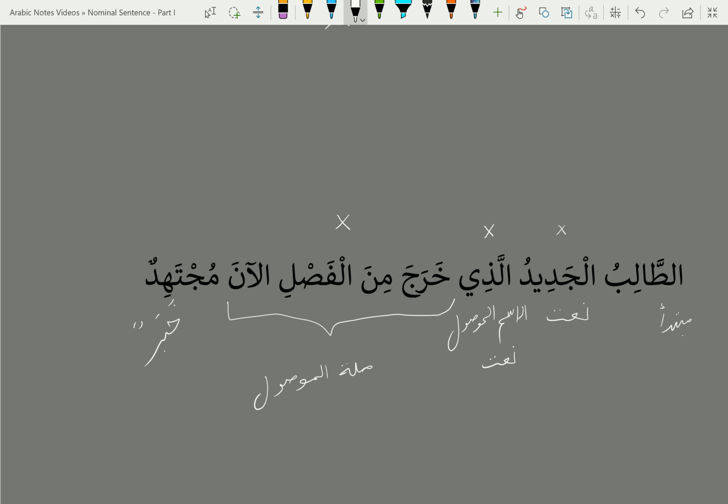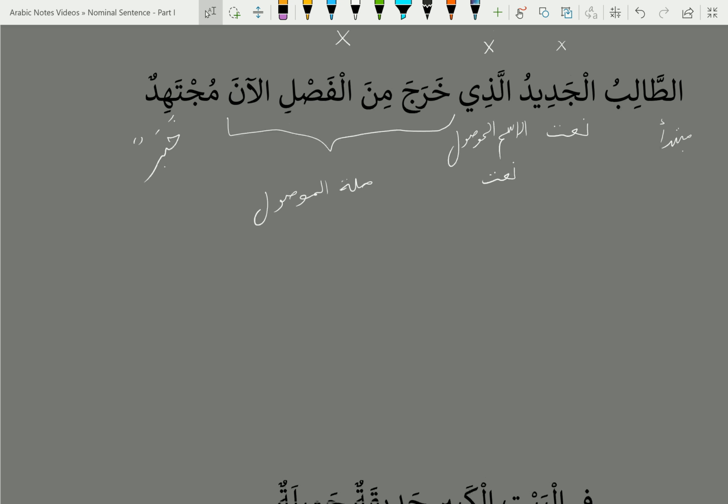So now if we translate it, الطالب الجديد الذي خرج من الفصل الآن مجتهد: the new student who left the class now is hardworking. Once again, remember, when you find a naat, just cross it out, indicating that it cannot be mubtada or khabar. And also when you find silatul mawsul, just cross it out, saying it cannot be mubtada or khabar either.